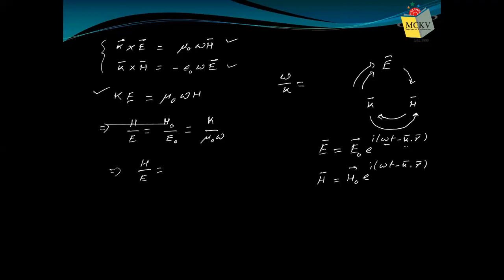Whenever in your class 7 you had waves, you represented the wave as some constant times sine omega t minus kz, and you wrote that the wave is propagating along z direction. Then what is the velocity with which the wave is propagating? It is omega by k. So here also omega by k is the velocity, and we know in free space the velocity is the velocity of light in free space, that is c, 3 into 10 to the power 8 meter per second. So we can easily write this as c into mu naught. C is omega by k.